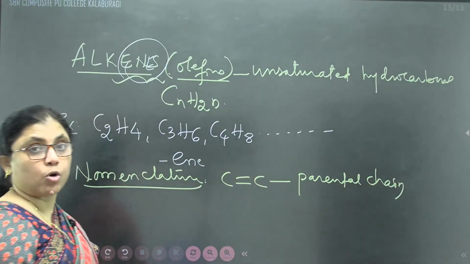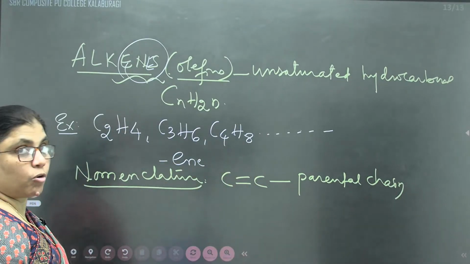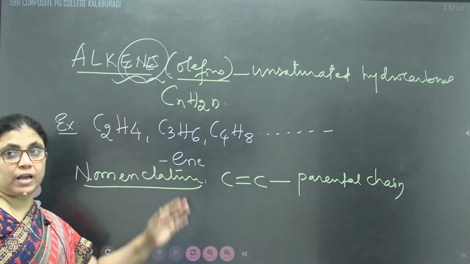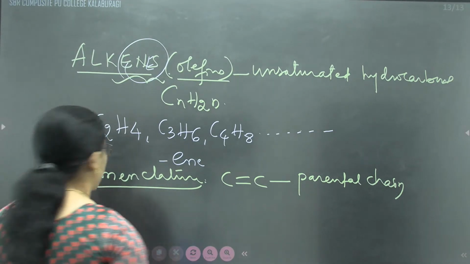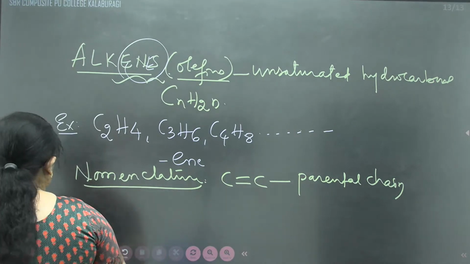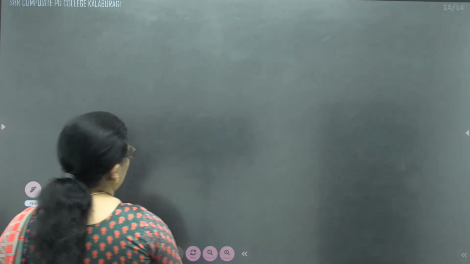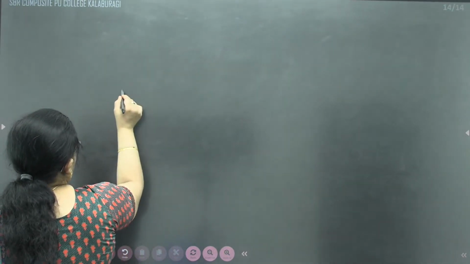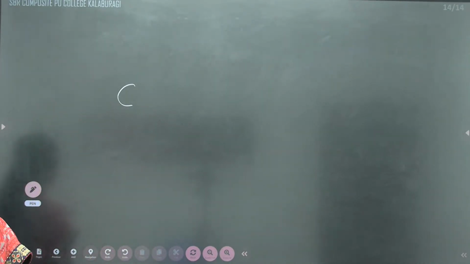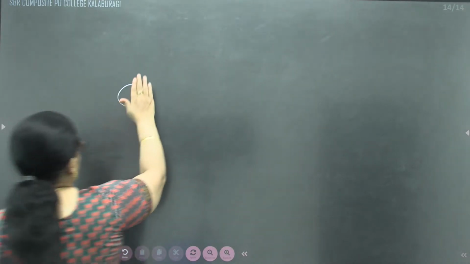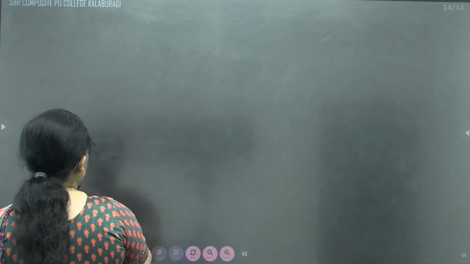The parental chain must be counted, and according to the suffix, as we said, for alkene the suffix will be ene. And in case of alkene, there is a carbon-carbon double bond. If I am going to take the carbon, with respect to the carbon, we'll see how they are going to overlap, children, here.